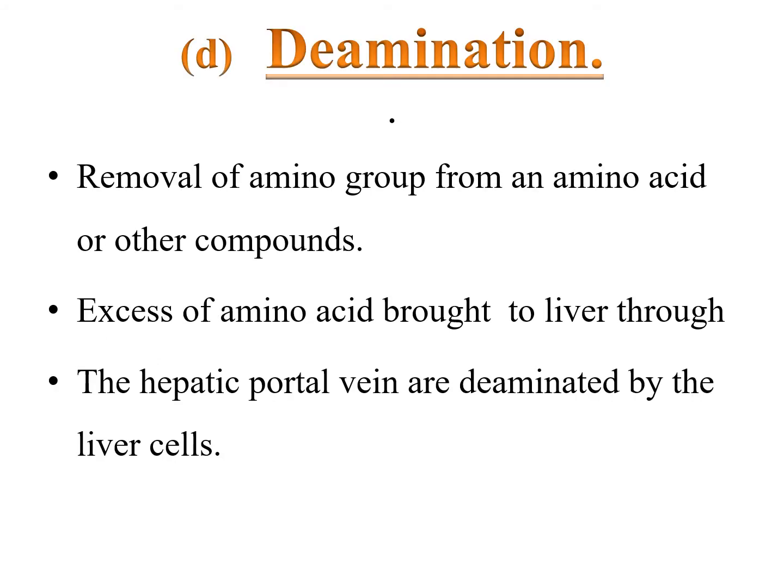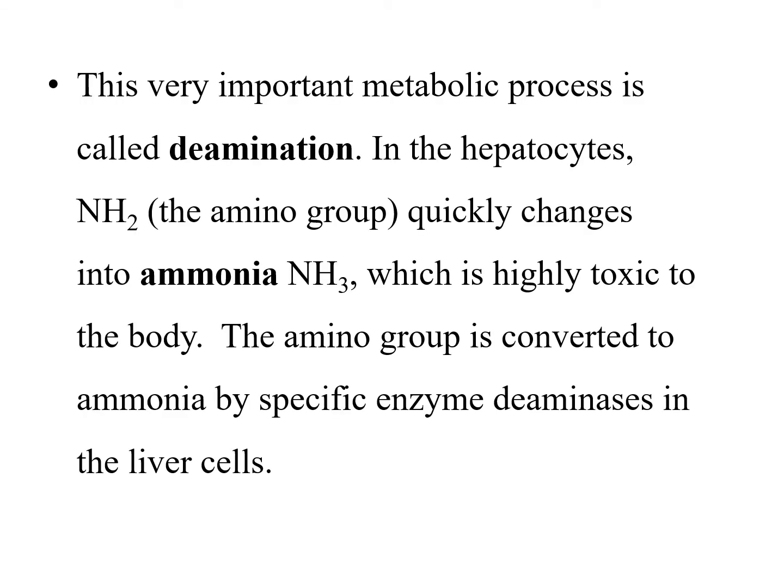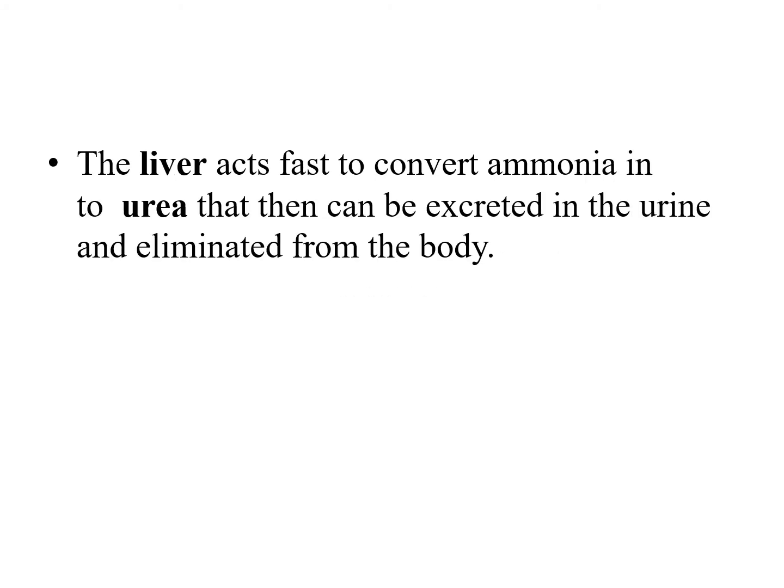D is deamination, removal of an amino group from an amino acid or other compounds. Excess amino acids brought to the liver through the hepatic portal vein are deaminated by the liver cells. This very important metabolic process is called deamination. In the hepatocytes, the amino group is quickly changed into ammonia, which is highly toxic to the body. The amino group is converted to ammonia by a specific enzyme, deaminase, in the liver cells. Liver acts fast to convert the ammonia into urea, which can then be excreted in the urine and eliminated from the body.